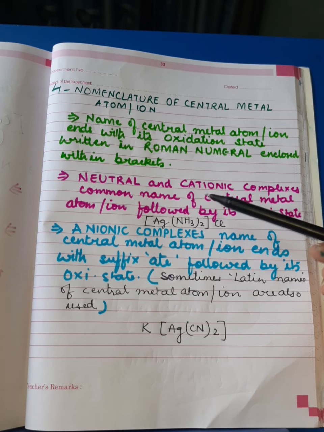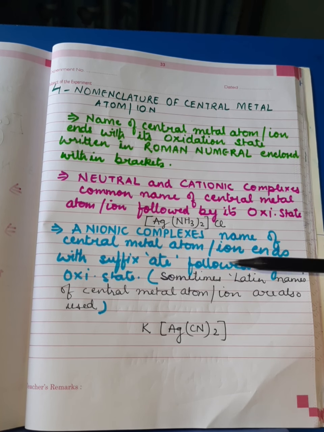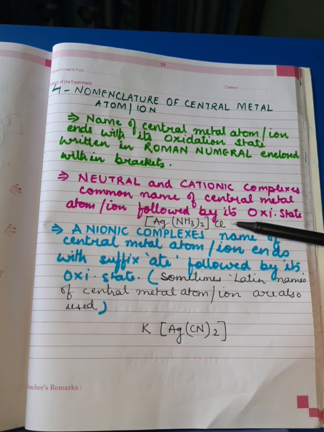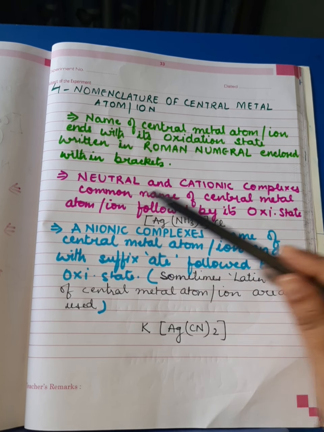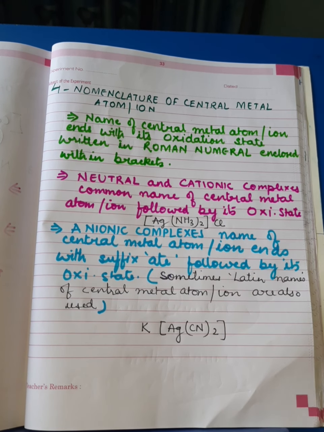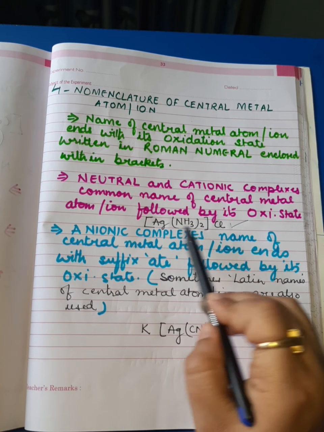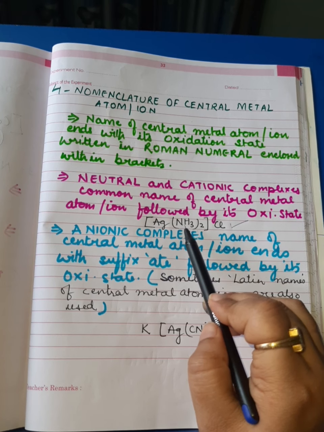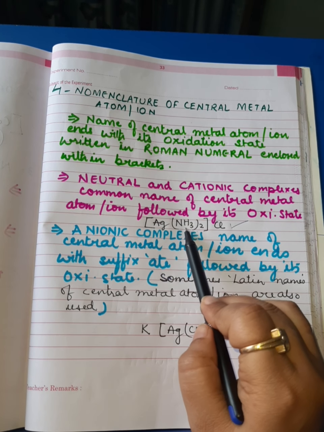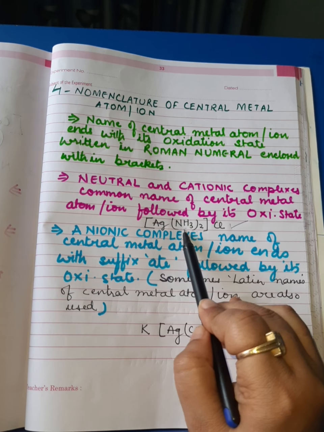Now, as we know, coordination complexes can be of 3 types: neutral, cationic, and anionic complexes, and we know the criteria of this division. So when it comes to the neutral and cationic complexes, the common name of the central metal atom or ion is written followed by its oxidation state. So I have one example here. This example is of a cationic complex. You can see here the cation is the complex one. So here the ligand is ammonia, or I can say amine now. This amine is 2 in number, so its name will be diamine.